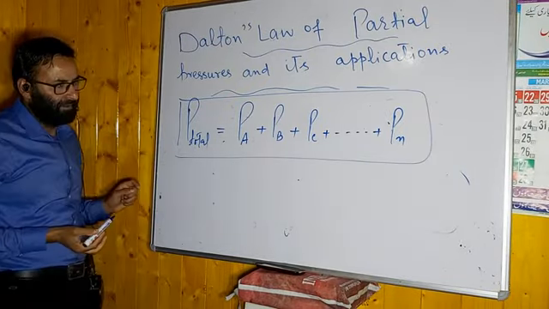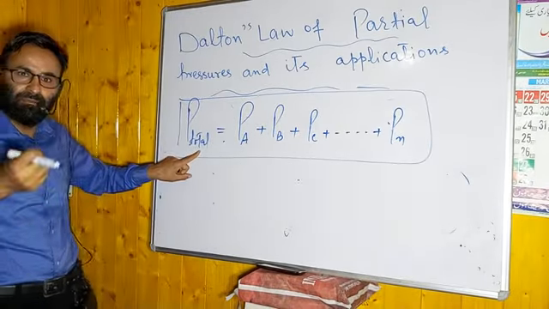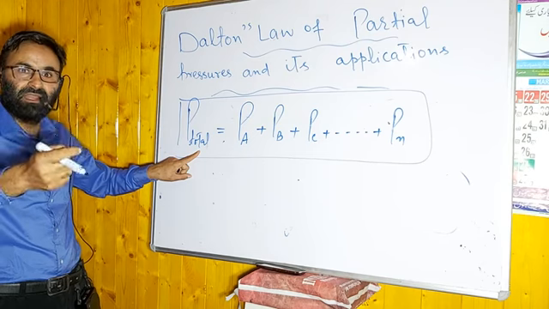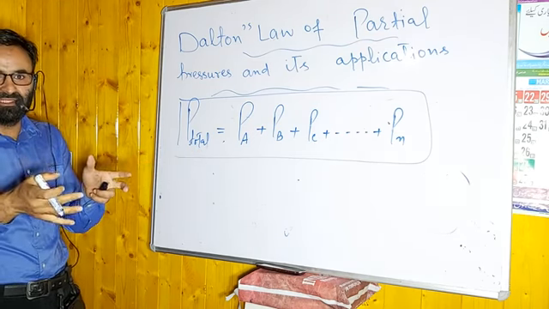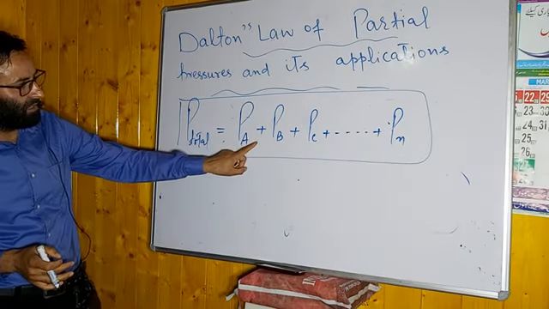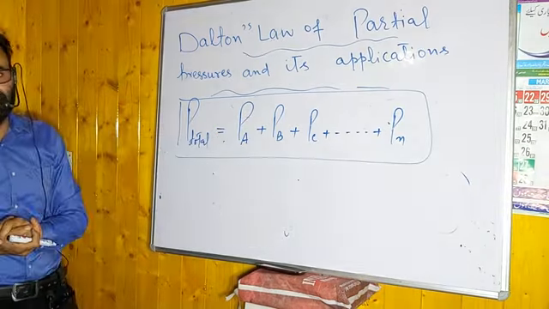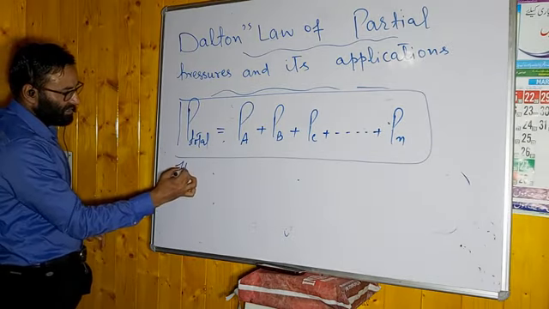Remember this point. If I ask what the statement is: the total pressure of a mixture of chemically non-reacting gases is equal to the summation of their partial pressures. The mixture should consist of chemically non-reacting gases, that is the condition. This is a simple statement you have to mention. I will repeat it again. This law states that.